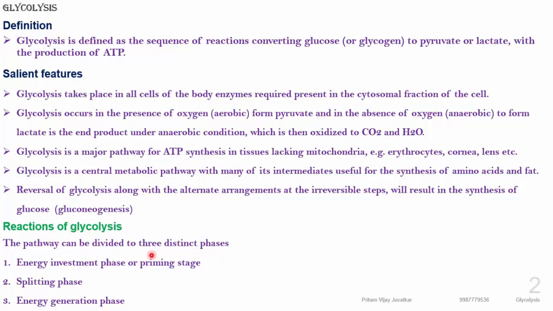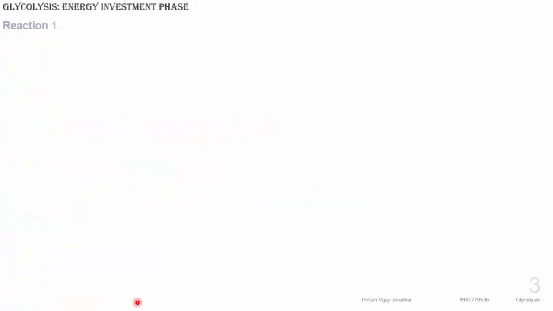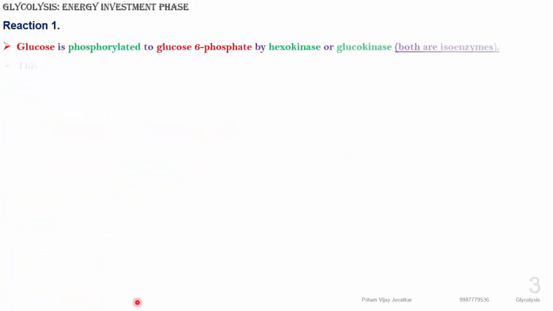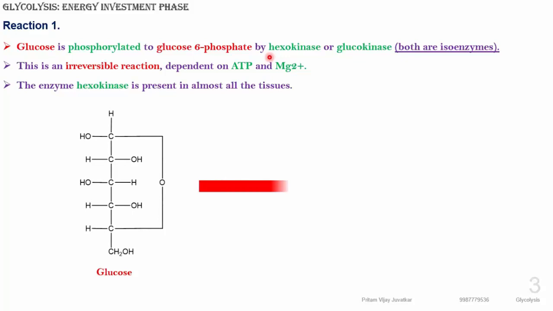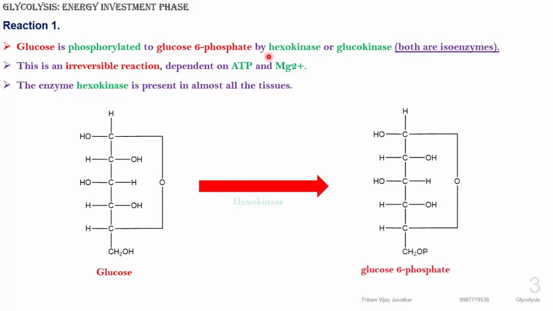Glycolysis has three distinct phases. The first is the energy investment phase, the second phase is known as the splitting phase, and the third phase is known as the energy generation phase. Now we will move towards the first phase, the energy investment phase. In this reaction, glucose is phosphorylated to glucose 6 phosphate in the presence of glucokinase or hexokinase. You can see here the glucose molecule consists of a 6 carbon moiety, and this is an irreversible reaction.